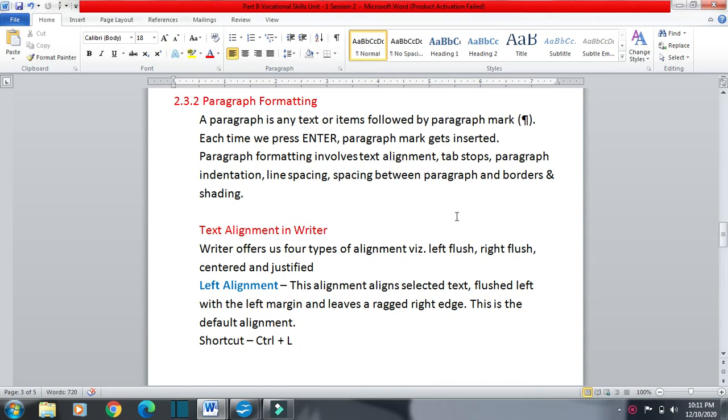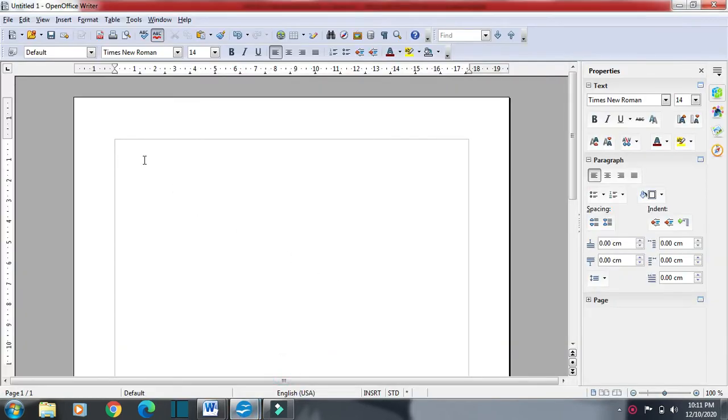So we are going to start our new topic, that is paragraph formatting. Okay, point 2.3.2 paragraph formatting. First we have to see what we mean by a paragraph. We will open a new document and here we will see what a paragraph is. We will continue writing. We are not going to stop, and we will see when we complete a paragraph.